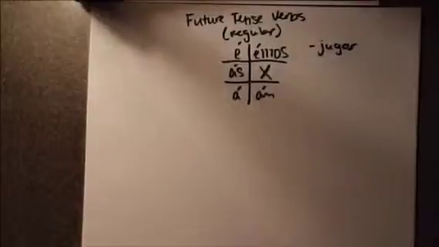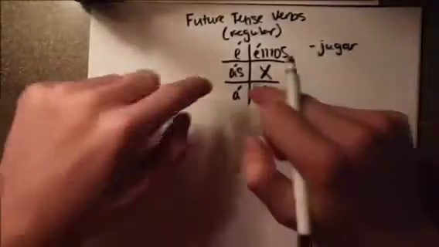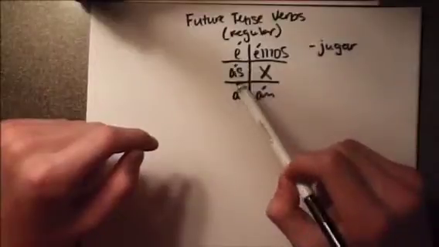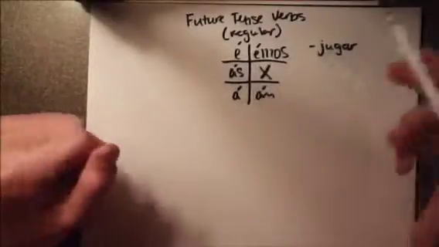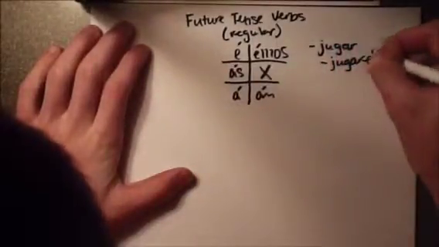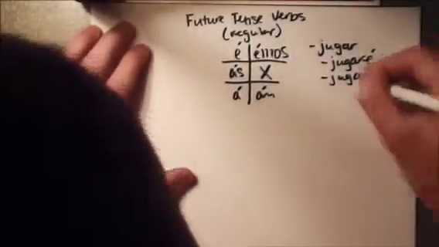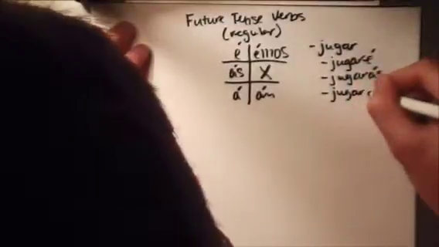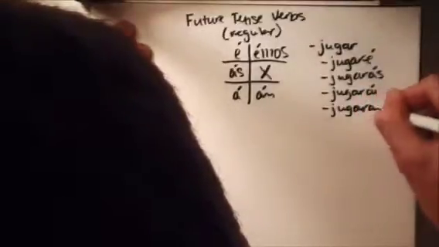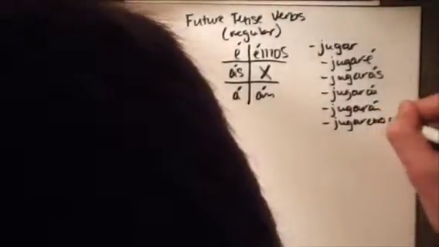Now, for future tense verbs, unlike conjugating regular verbs, what you do is you don't take off the ending, you just add the conjugation to it. So whatever form you're trying to make, you literally just add whichever conjugation fits the subject. So we're going to go hablaré, hablarás, hablará, hablarán, and hablaremos.